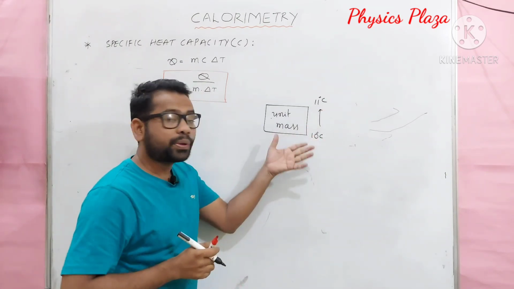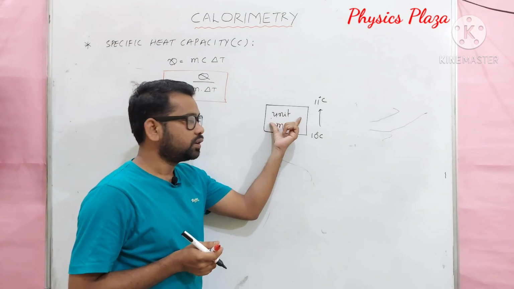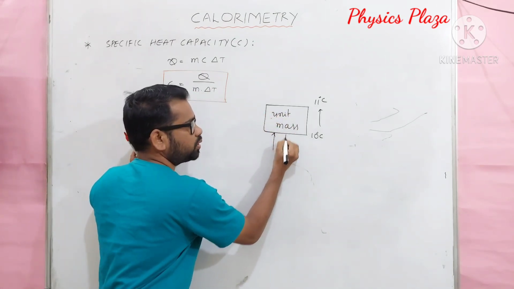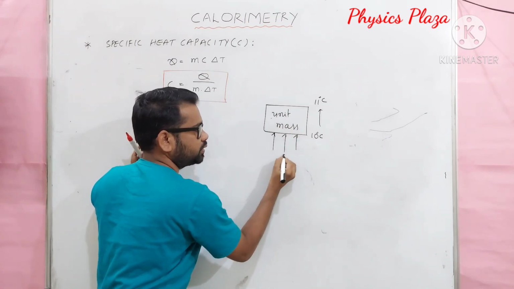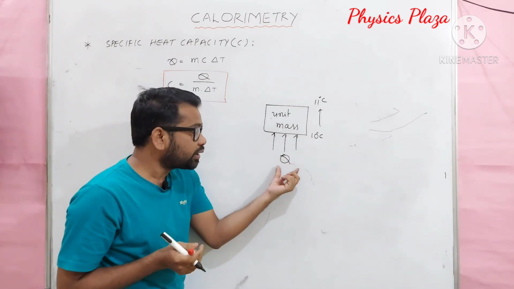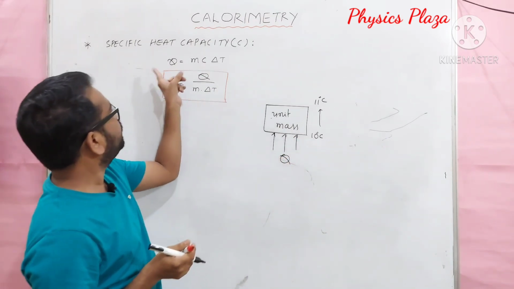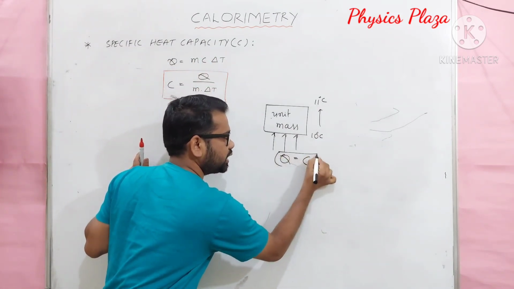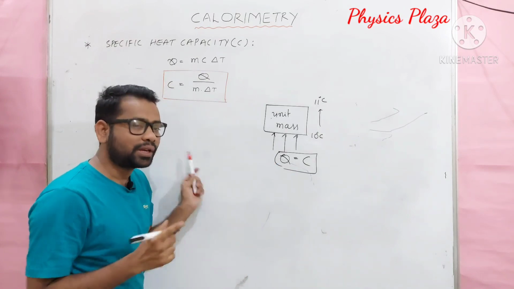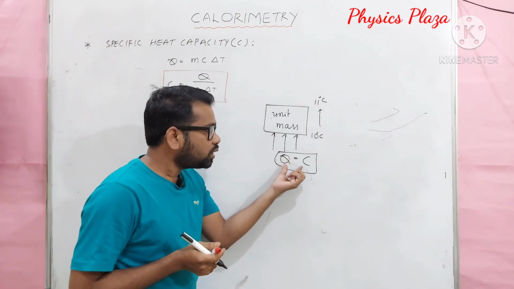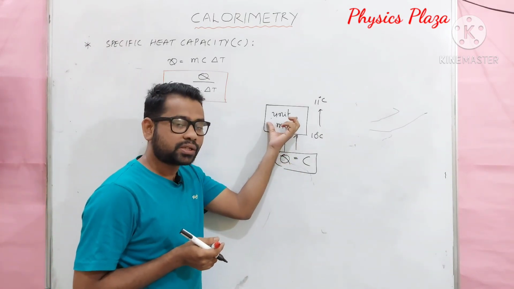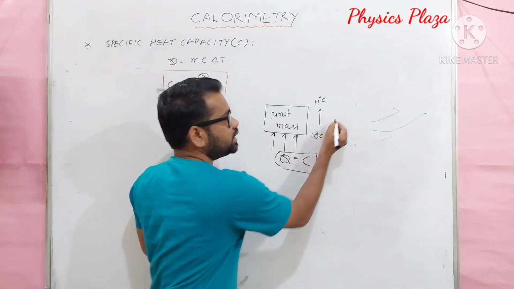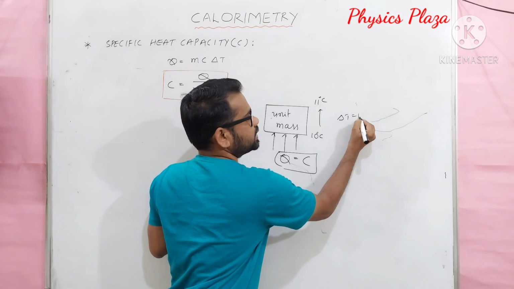In order to raise the temperature of unit mass of substance, we have to provide some amount of heat. The amount of heat required is what we call the specific heat capacity. Let me make it clear, dear children. A unit mass of a substance will absorb some amount of heat to show a rise in temperature by 1 degree Celsius.